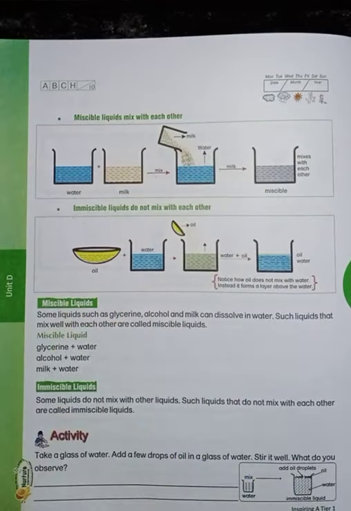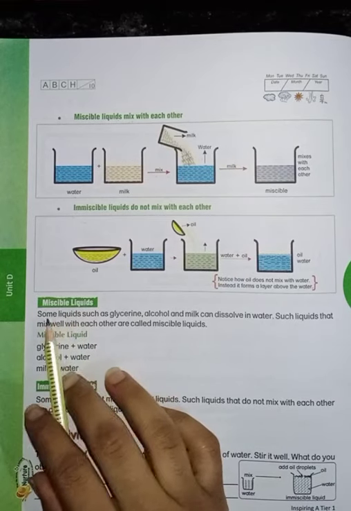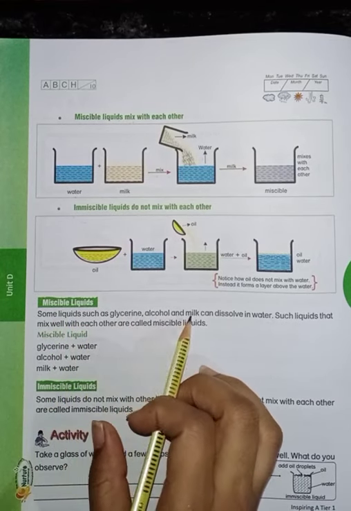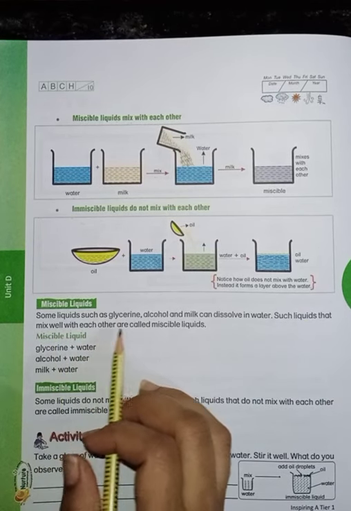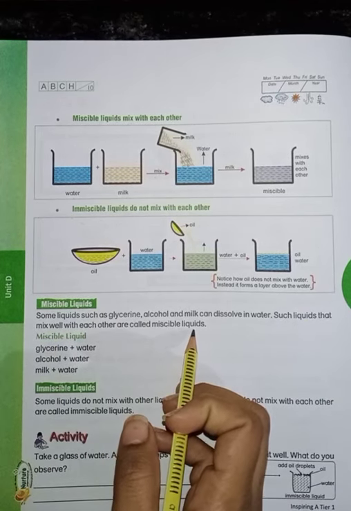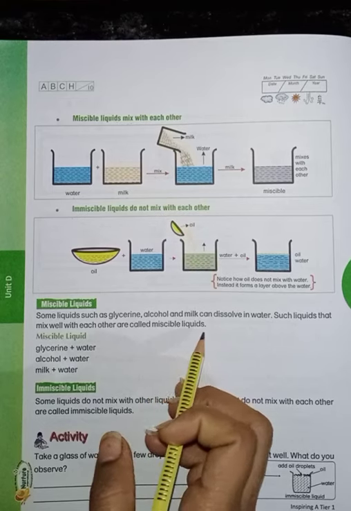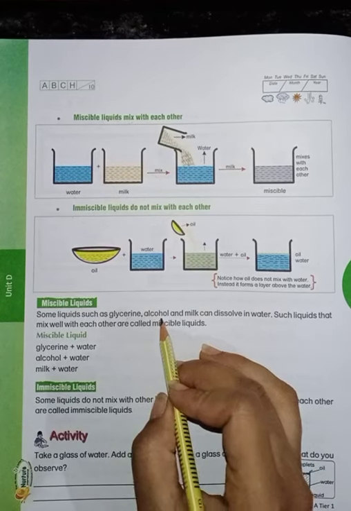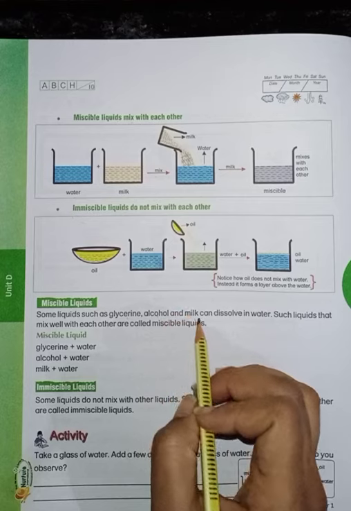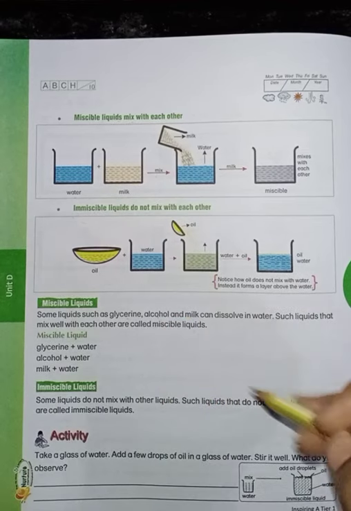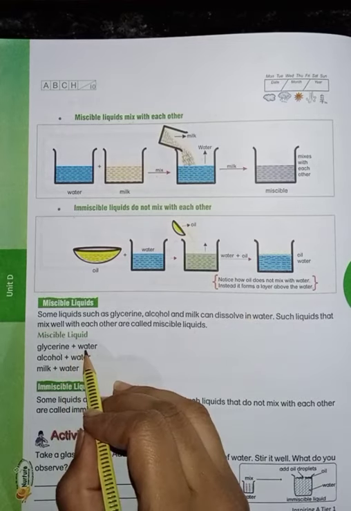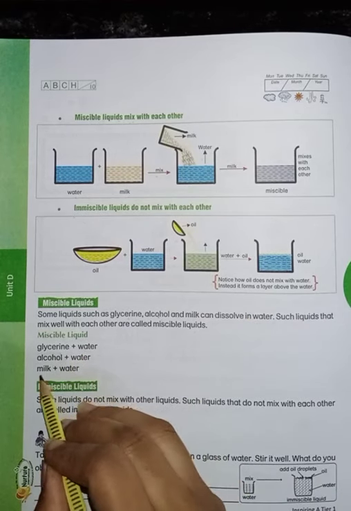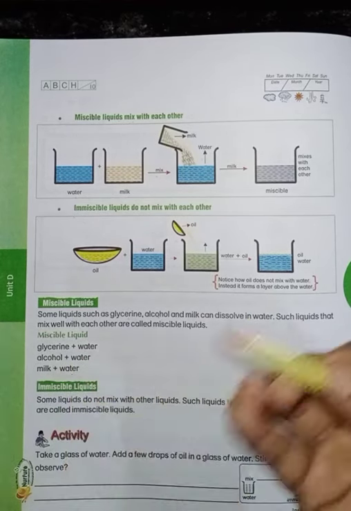Yes. Now we'll see miscible liquids. Some liquids such as glycerin, alcohol, and milk can dissolve in water. Such liquids that mix with each other are known as miscible liquids. Whether it is glycerin, alcohol, or milk, it all dissolves with water. That is known as a miscible liquid. Glycerin plus water, alcohol plus water, milk mixed with water.